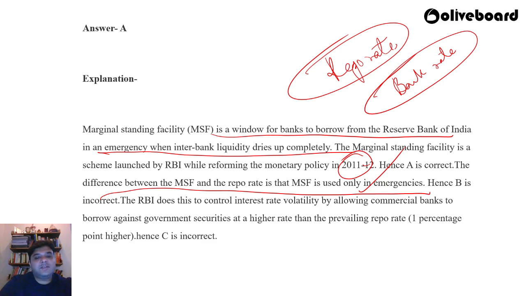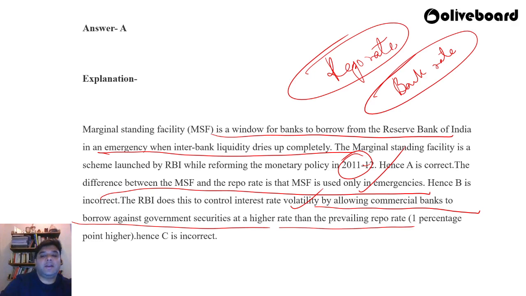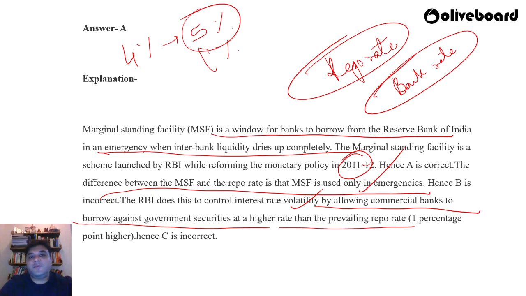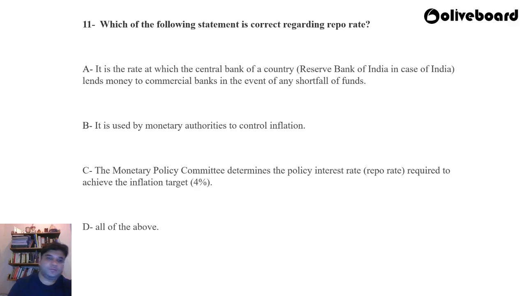Now, why does the RBI do this? The RBI does this to control interest rate volatility by allowing commercial banks to borrow against government securities at a higher rate than the prevailing repo rate. It will be 1% higher, meaning if the repo rate is 4% you will be able to borrow from the RBI at 5% when you are using the MSF, when you are using the MSF window to get money. Okay, hence C is also incorrect. Again, I will repeat, it is not 1% lower but 1% higher than the repo rate. This is the relationship between repo rate and MSF, which can only be activated in emergency scenarios.